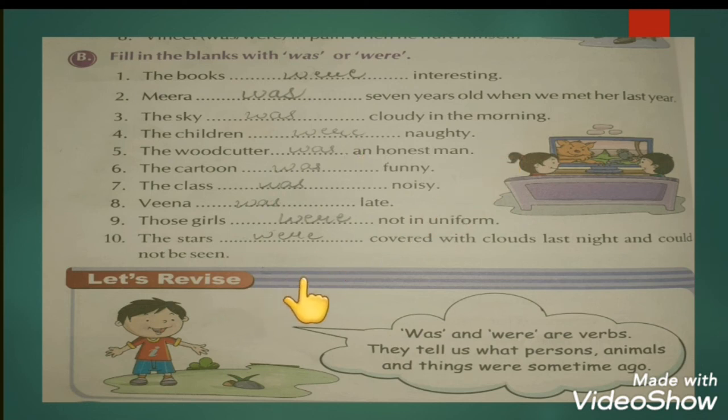Let's revise what we have learned in this chapter. Was and were are verbs. They tell us what a person, animal or thing was some time ago.